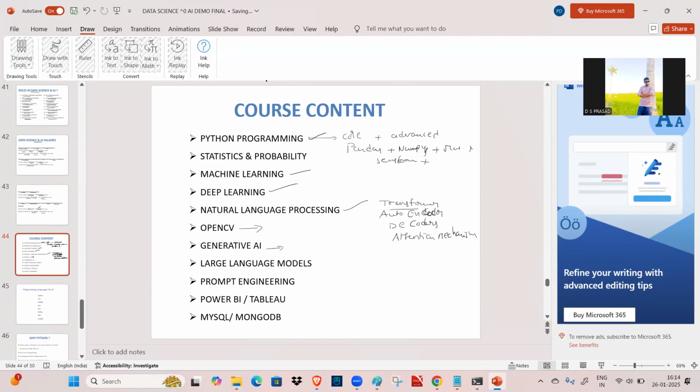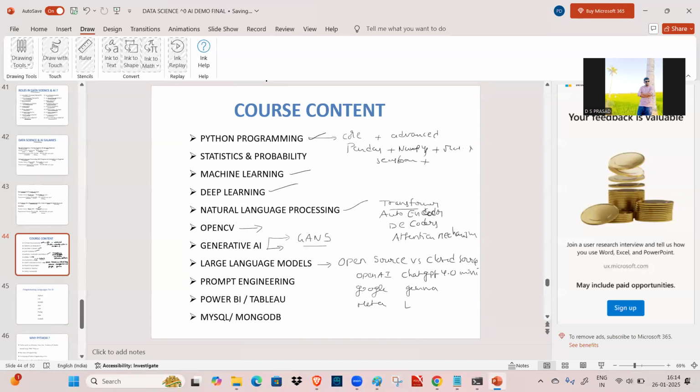And OpenCV, generative AI. Under generative AI, we are going to learn different types of GANs, generative adversarial networks, and large language models like open source versus closed source models, like OpenAI ChatGPT 4.0 mini, Google Gemma, and Meta's Llama 3.2 model, and also Anthropic's Claude. All these things we are going to see.